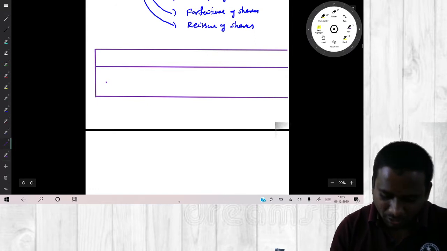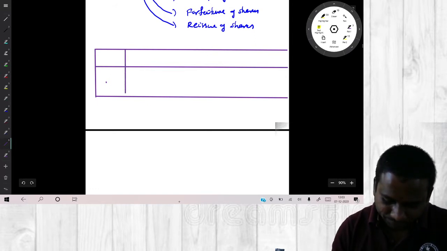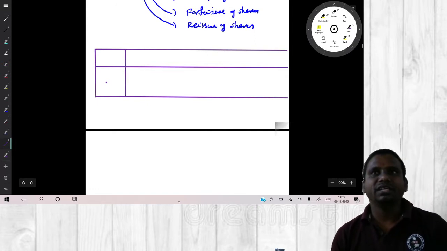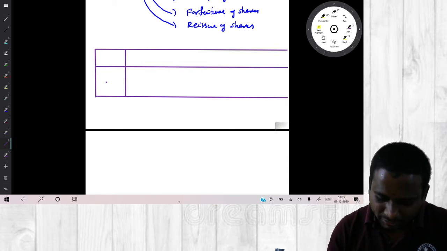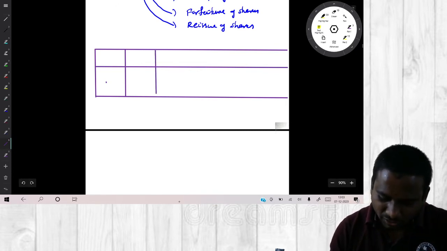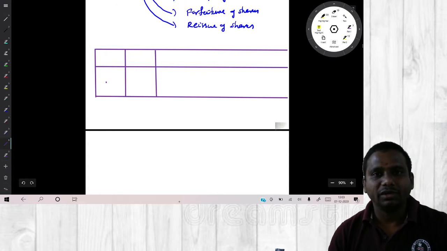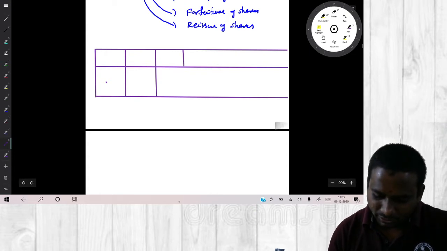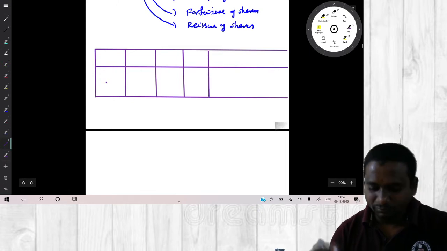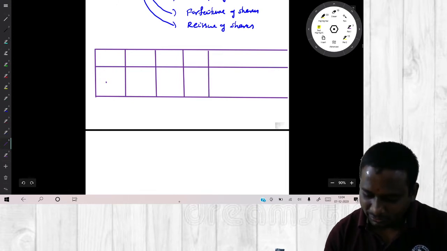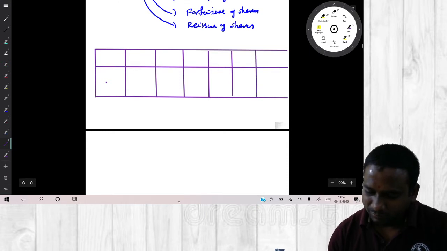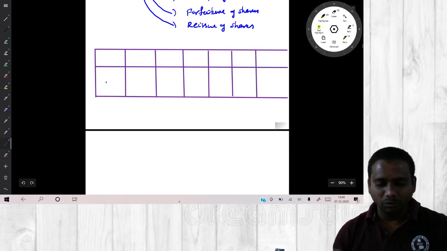First column, application money received. Next column, allotment amount due. Next, receipt, arrears. Next, first and final call amount due, receipt, arrears. Okay, simple problem it is.